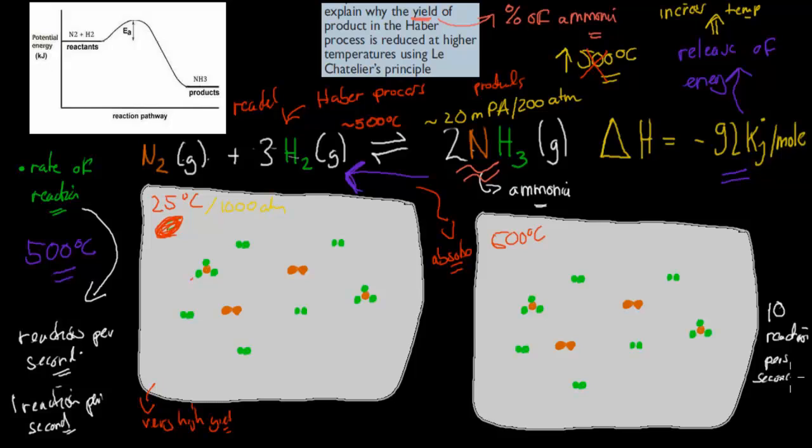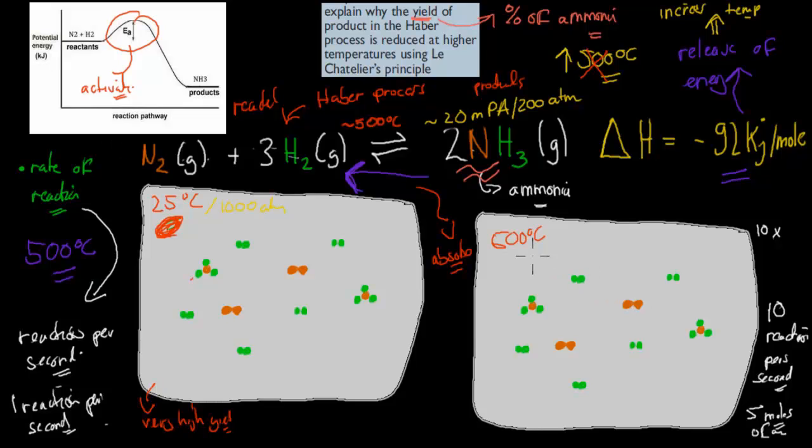But the problem might be that, let's say only 50% of those will actually stay ammonia. The other 50% will break down back into nitrogen and hydrogen gas. But overall, that would still mean we would have 5 moles of ammonia, because if we have 10, and 50% break, that means we still have 5 left. Whereas in the other example, even though they all stayed, we only have 1 reaction, which means we only have 1 mole. So 1 mole versus 5 moles. So you get the idea, hopefully. And it's also the same with the activation energy in terms of why we have high temperatures. So if you are a bit confused about the activation energy, make sure to watch the last video.